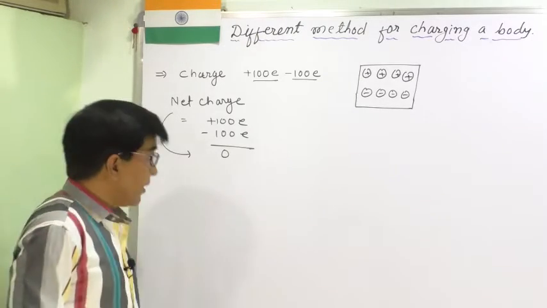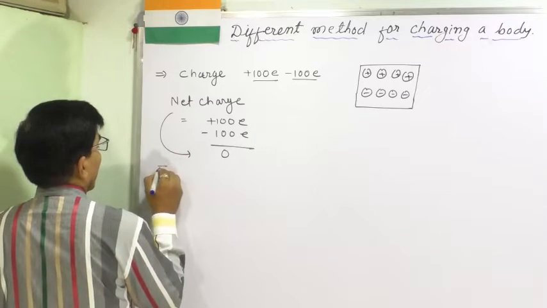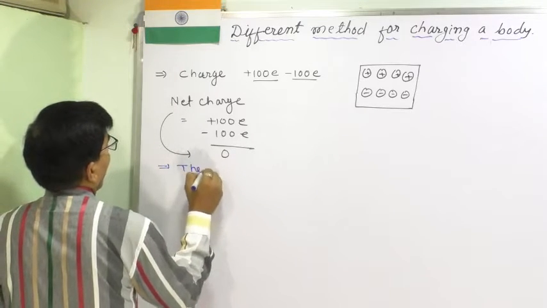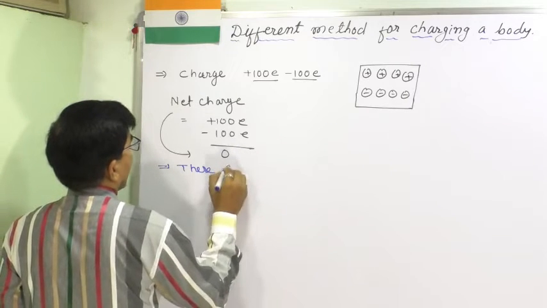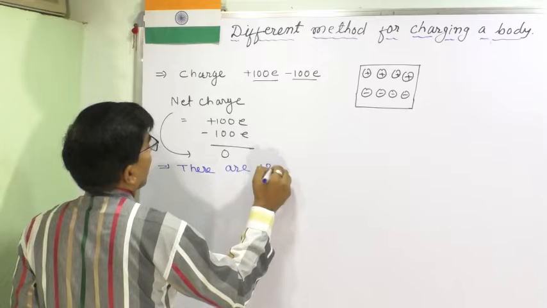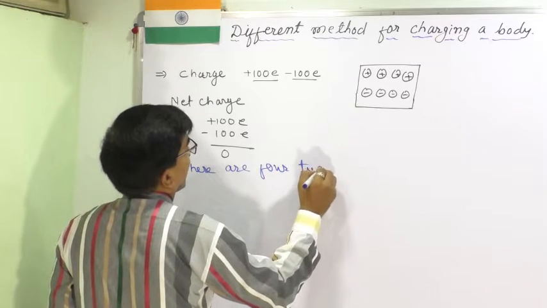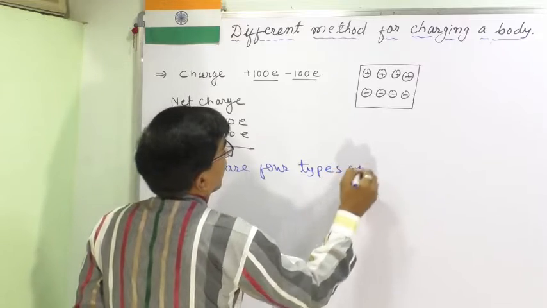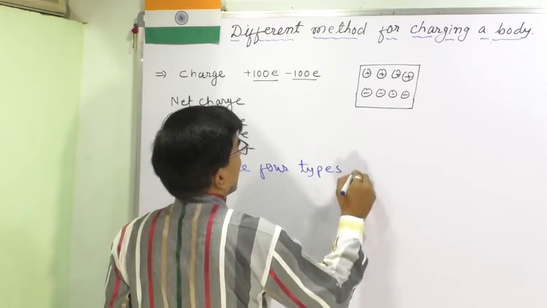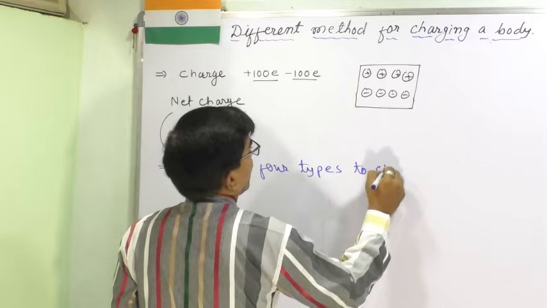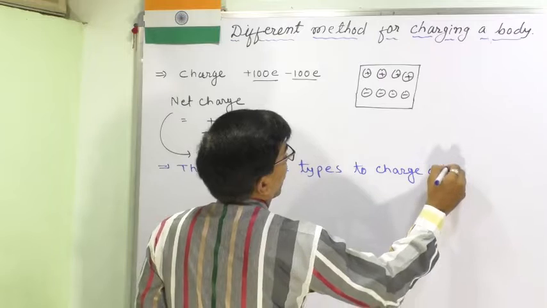And there are certain methods; there are 4 types of methods to charge a body.